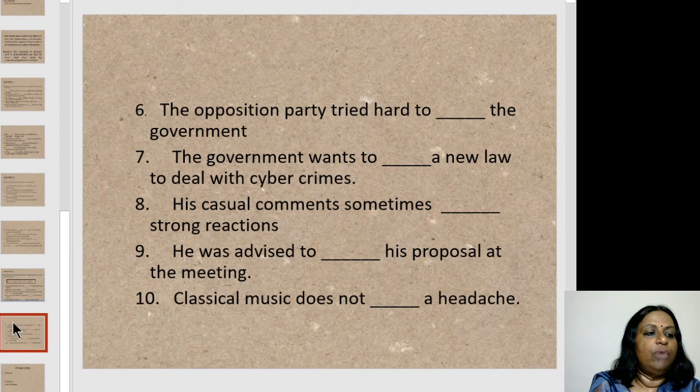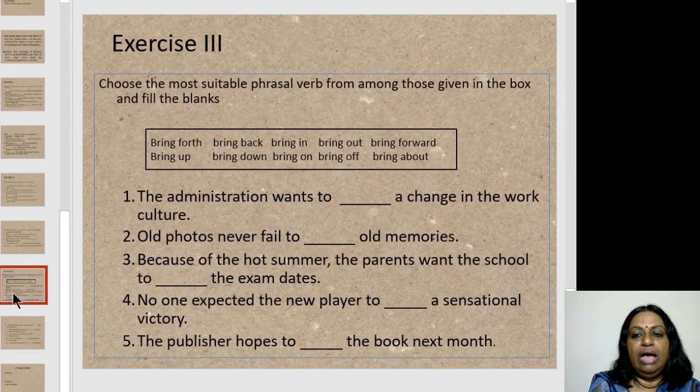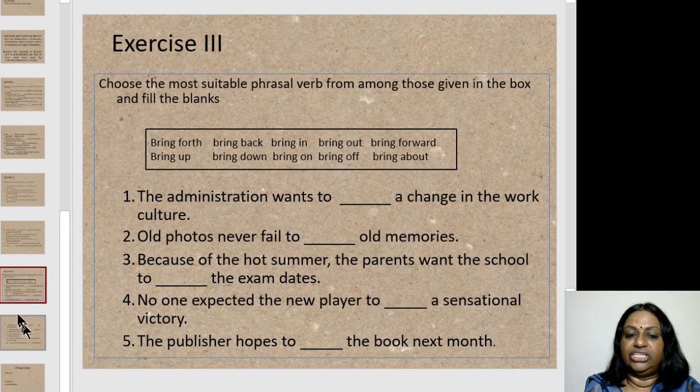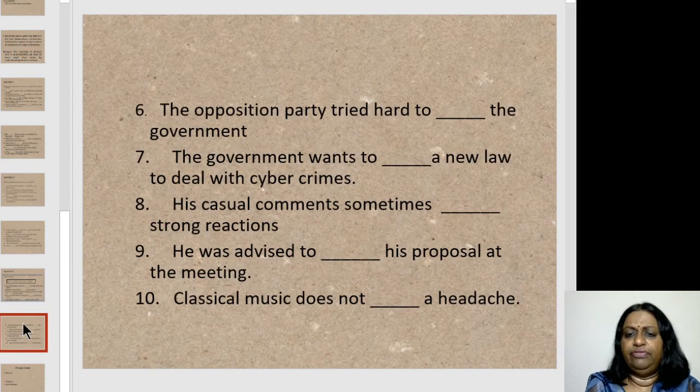Okay. Now let's move on to 8. His casual comments sometimes dash strong reactions. Let's look at the phrasal verb in the box which would suit the blank ideally. Think of the context. So when you're filling in the blanks with phrasal verbs, see what is appropriately suited. His casual comments sometimes bring forth strong reactions. It generates. Bring forth is to generate.